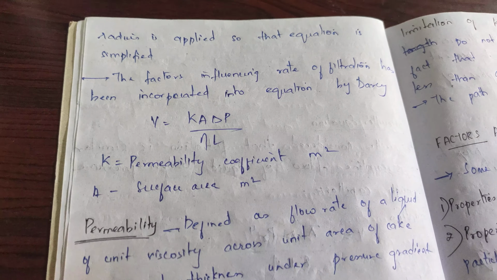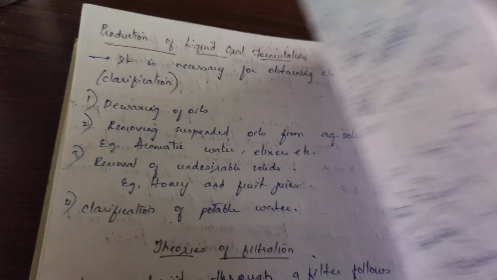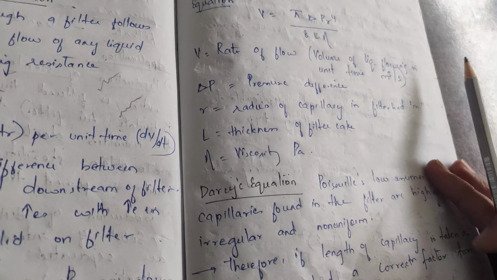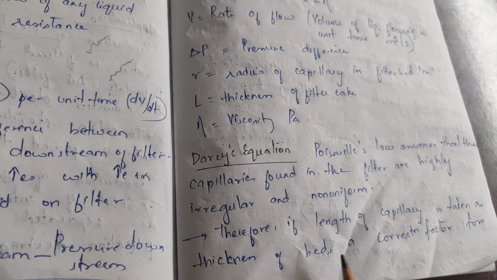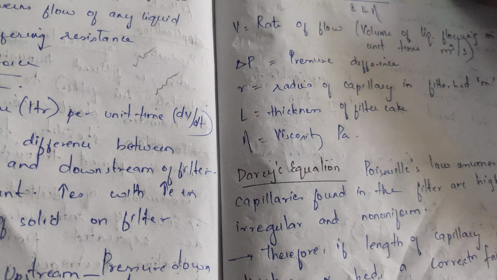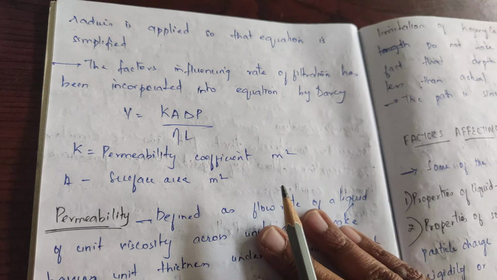So Darcy took the equation given by Poiseuille and said that the capillaries used in Poiseuille's equation are irregular in shape. So if the length of the capillary is taken as the thickness of the filter bed, a correction factor is to be introduced, and the modified equation becomes